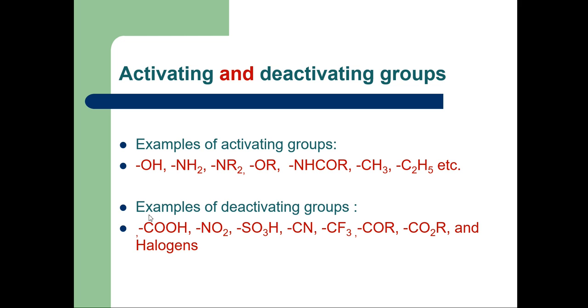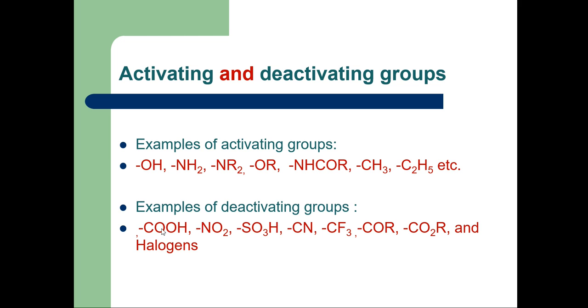See these two examples, OH and COOH. When OH is attached to the benzene ring, the compound is called phenol. When COOH is attached to the benzene ring, the compound is called benzoic acid. Here the oxygen is the key atom attached to the benzene ring, and it donates electrons towards the ring. Whereas here the carbon attached to the benzene ring is attached to the more electronegative oxygen atom.